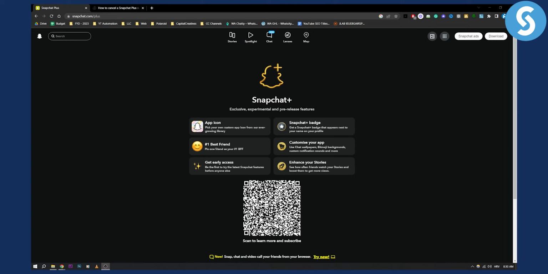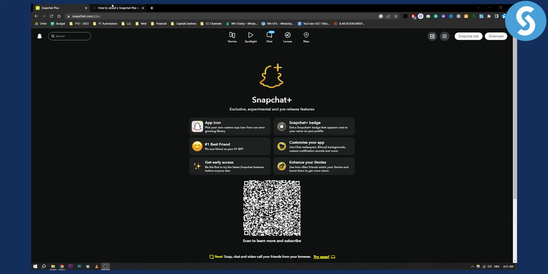Apple Store subscriptions and then you will need to cancel subscriptions. Alternatively, you can go to settings and just type in subscriptions, and then from there you'll be able to go and you'll be able to find Snapchat Plus, and then you can just cancel the subscription.